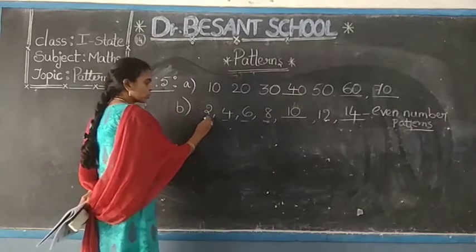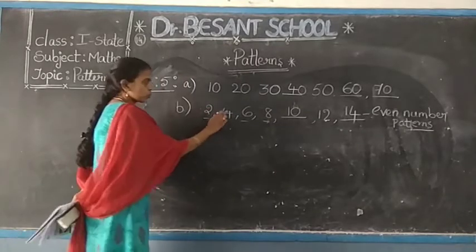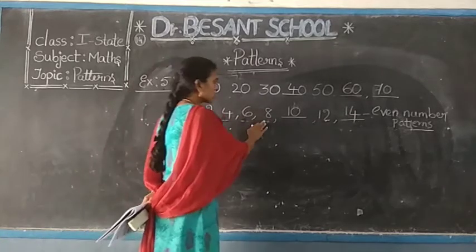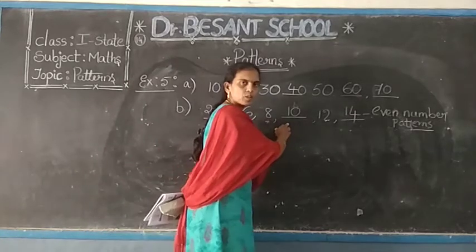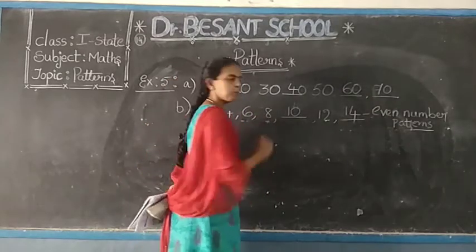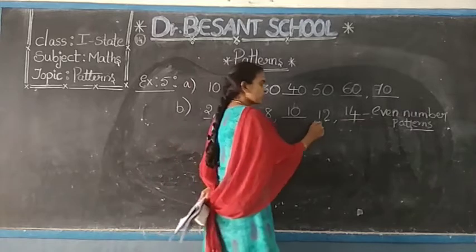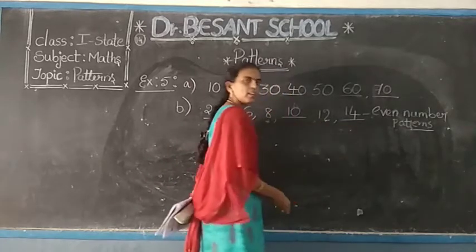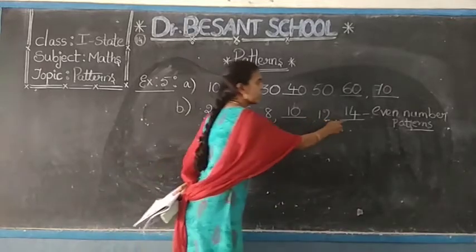So if you read the 2 table, 2 ones are 2, 2 twos are 4, 2 threes are 6, 2 fours are 8. What is the next one? 2 fives are how much? 10. After that, 2 sixes are 12, 2 sevens are 14.